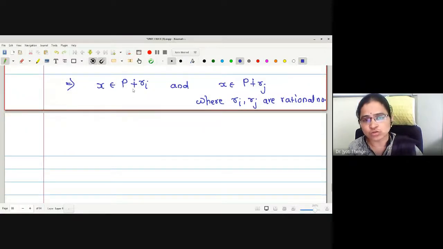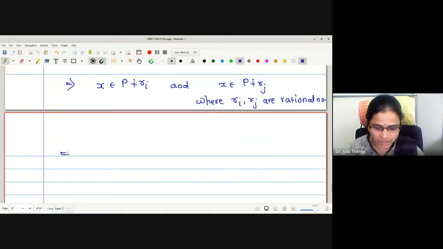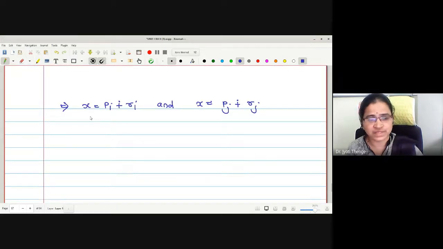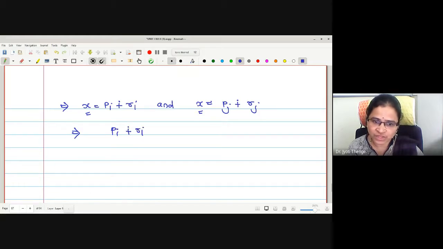Now, if x belongs to this set P sum modulo 1 with Ri, let me write this as x, that is x is equal to some element, say Pi, of the set P added with, or sum modulo 1 with, Ri. And similarly, let me write the element in the second set as x equal to some element Pj sum modulo 1 with Rj. Okay, therefore we have found the same element x in two different forms. Therefore, let me equate both forms, which gives us Pi sum modulo 1 with Ri equal to Pj sum modulo 1 with Rj. Is that clear?